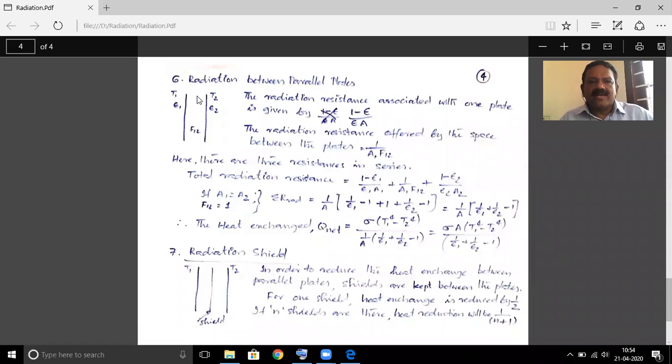So the next concept is radiation between parallel plates. This happens in many situations, especially in the case of storage vessels. Storage vessels will be double-walled vessels, and between the walls, vacuum will be kept or some insulation may be kept.